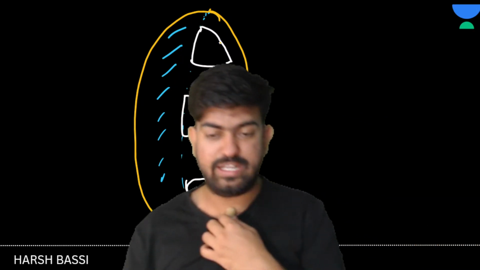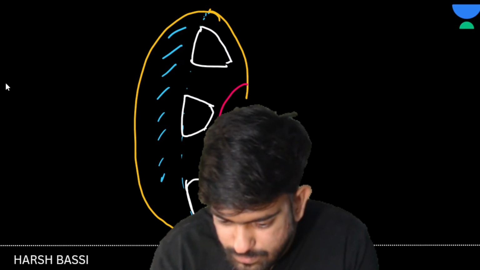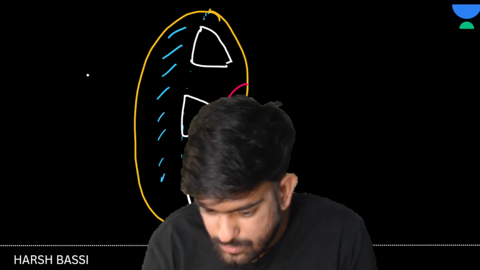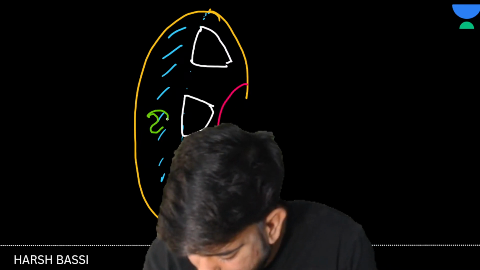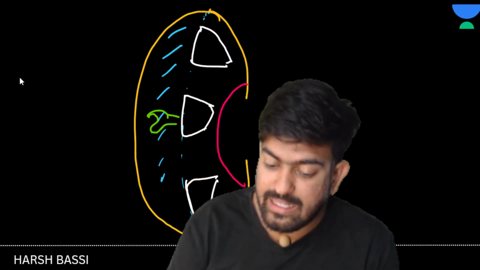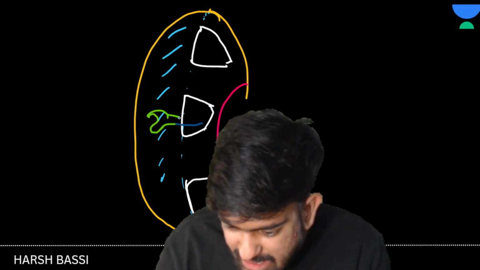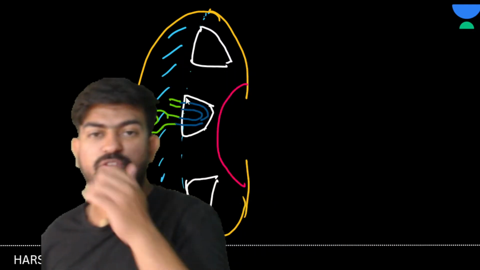while some parts of the nephron are present in the medulla. Okay, so see here, if I make this structure like this, which color should I take? Children, tell me. Okay, let me take green. So this part, Bowman's capsule and PCT, are present in the cortex, and the loop of Henle is present in the medulla region. Again, the DCT is present in the cortex.